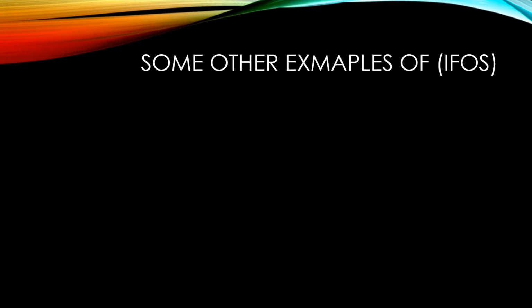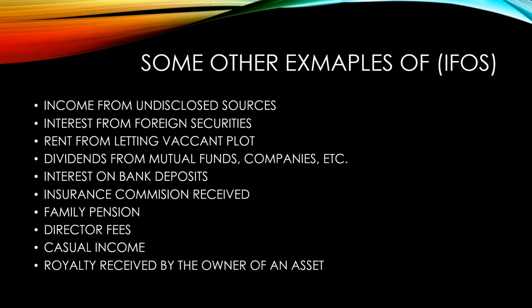Some other examples of income from other sources. Income from undisclosed sources: anything like land or property that is not disclosed anywhere in his accounts, any income earned from that is considered as income from other sources.